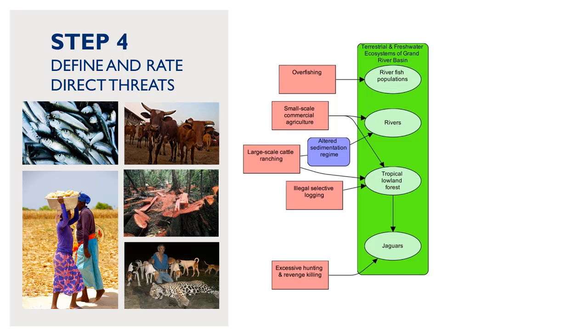To identify direct threats, you should look at your biodiversity focal interests and ask what human actions are directly affecting those focal interests. You should think about the main direct threats and try not to include every single threat. A useful resource for thinking about direct threats is the Conservation Measures Partnership Direct Threats Classification System, which you can find linked below this video in the resources for this section.